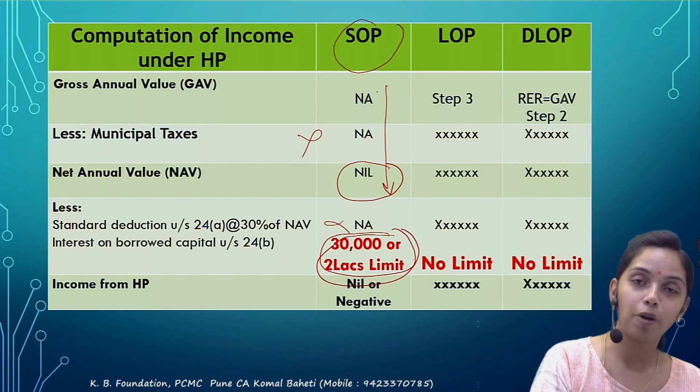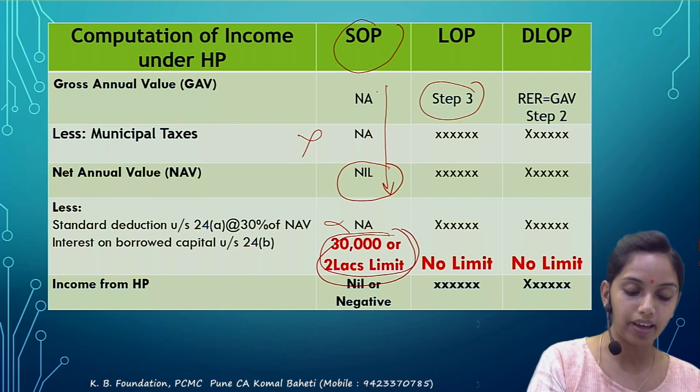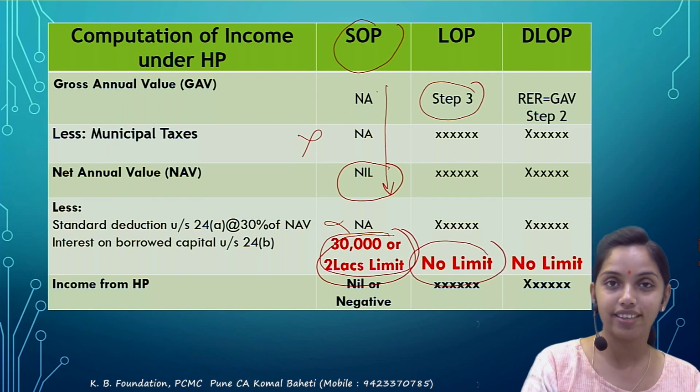So the deemed let out property, we have already seen in the same way. The GAV is the step 3 answer. All the remaining steps are common. Please do remember there is no limit for the interest deduction.